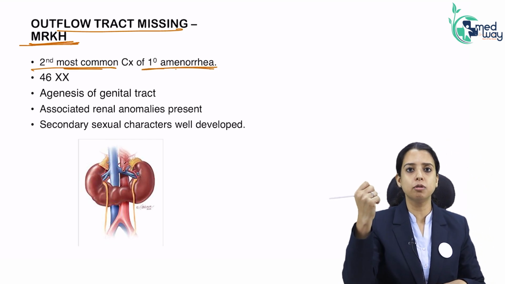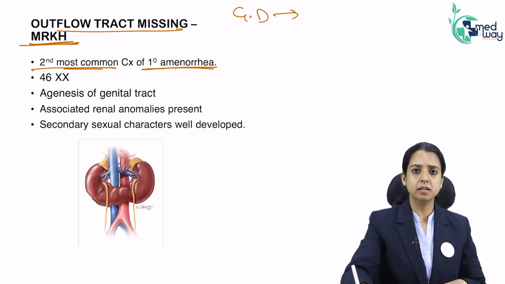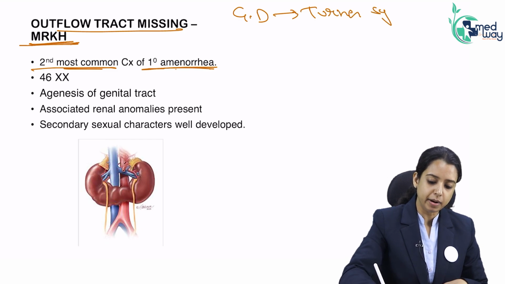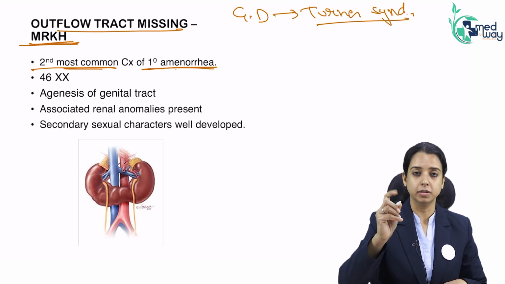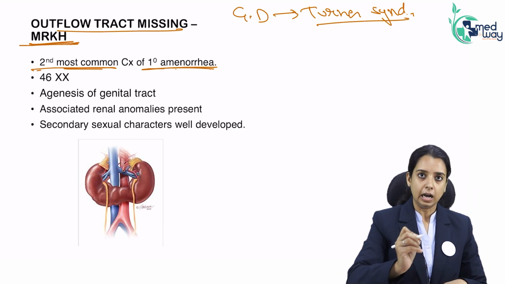What was the first most common cause? Gonadal dysgenesis. In gonadal dysgenesis, what was the most common cause? Turner syndrome. So the most common cause of primary amenorrhea is Turner syndrome. The second most common cause of primary amenorrhea is MRKH. How will the patient present?